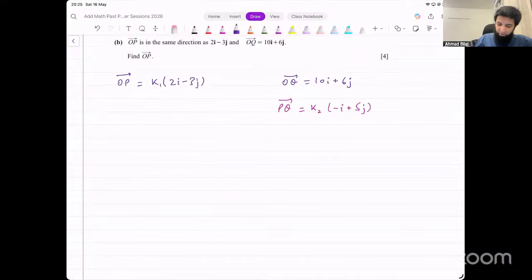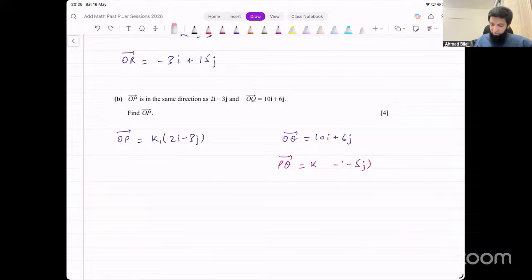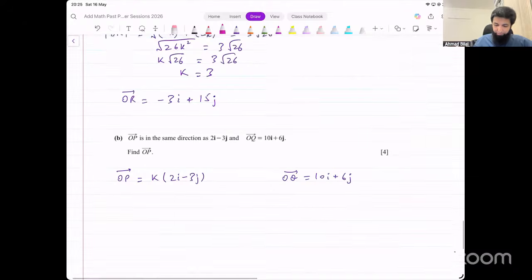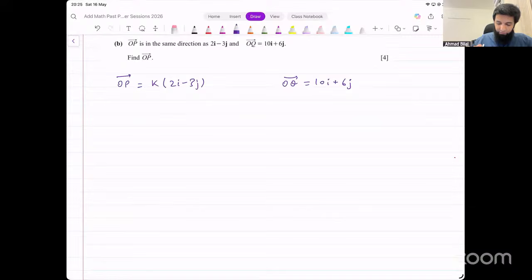What we can do is we can find it in terms of that first, and then, yeah, okay, let's do it this way. So this is an efficient way of doing this now. Let's not introduce two constants. Let's just stick with this. So first of all, we are given the vector OP, we're given the vector OQ. What we can do is we can say, let's find the vector PQ from this. PQ vector, that's going to be OQ minus OP.